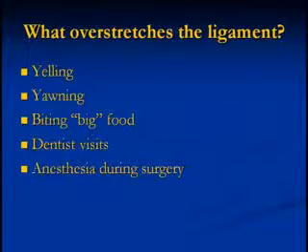So you honestly should never have to open your mouth any wider than you can maintain the tip of your tongue on the roof of it while you are opening and closing your mouth. What types of things overstretch the ligament? Yelling, even yawning, or biting into big, supersized food. Even visits to the dentist.